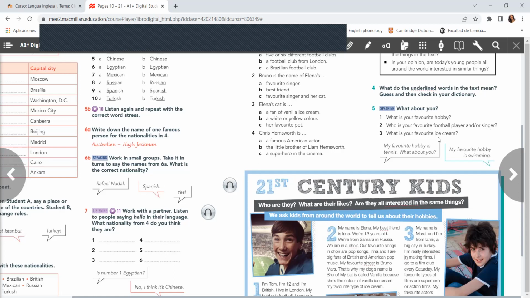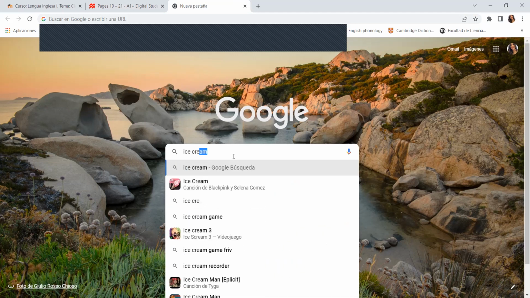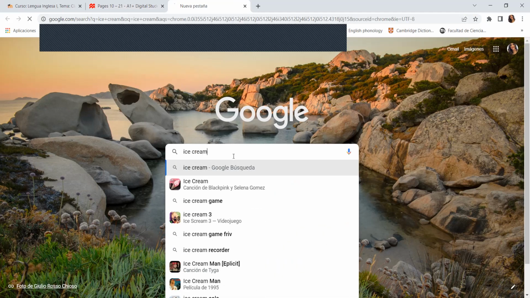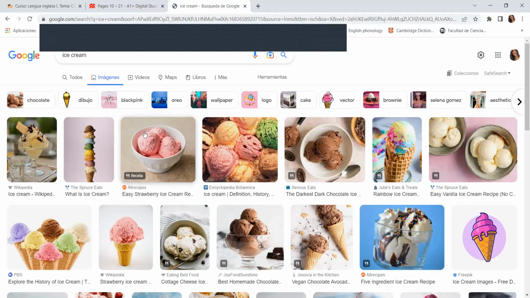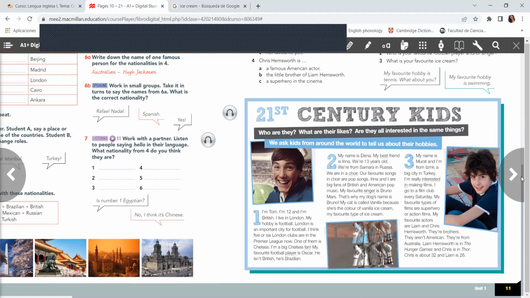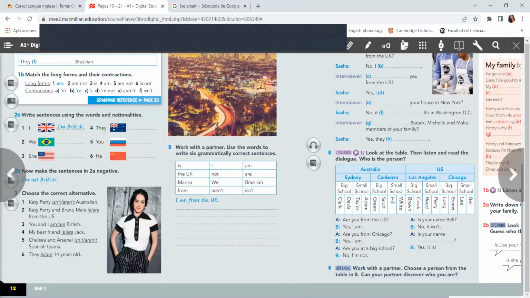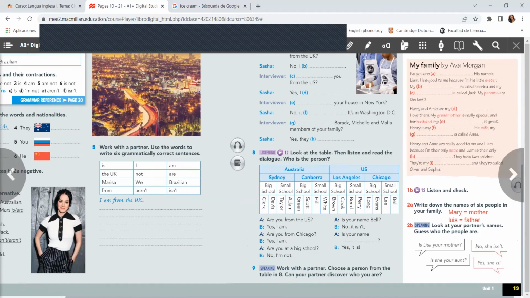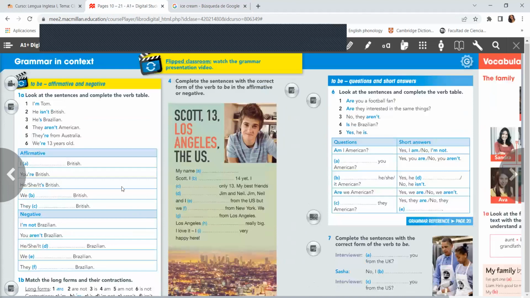What is your favorite ice cream? Ice cream is, let me show you, ice cream. This is ice cream. For example, grido, gelato, etc. And then you are going to complete pages 12 and 13. Okay, so let's go to the first exercise.